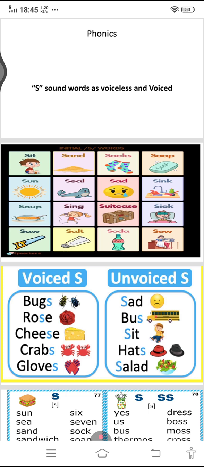Now observe both sounds, voiced S and unvoiced S. Voiced S is when the letter S gives you a Z sound. For example, bugs, rose, cheese, crabs, gloves. Unvoiced S sound: sad, bus, sit, hats, salad.